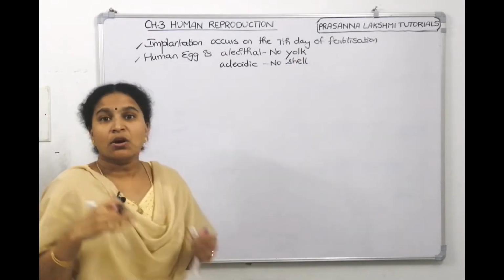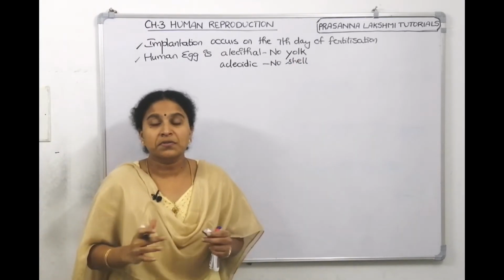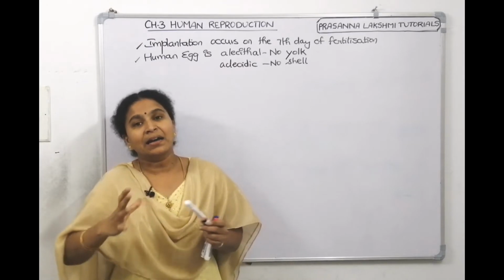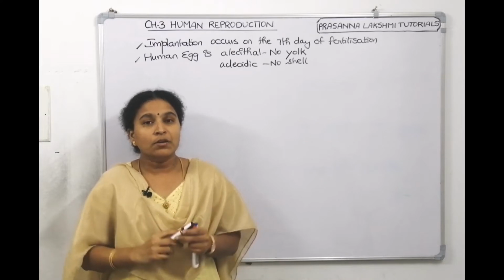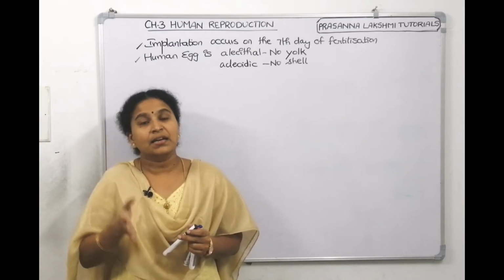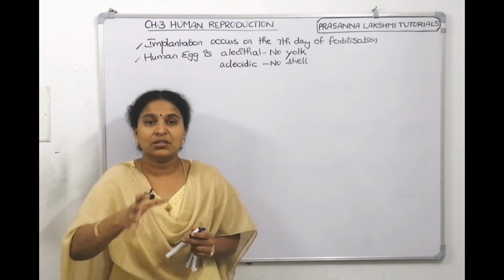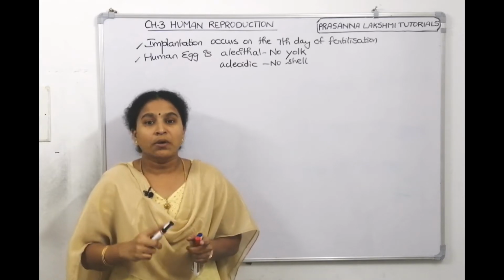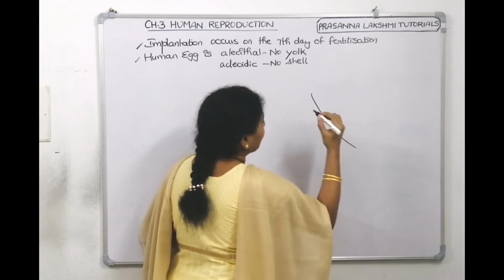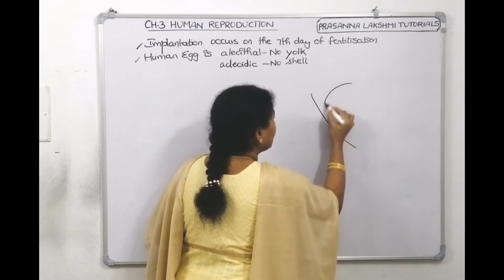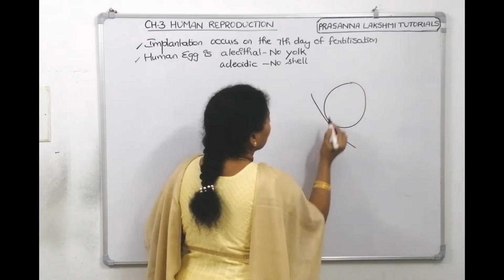Since the human egg does not have yolk, which is a nutritive tissue, the egg and the zygote take nourishment from the maternal tissue. The uterus has an inner lining called the endometrium, which nourishes the developing embryo. If you see here, this is the endometrium and here the blastocyst got implanted.